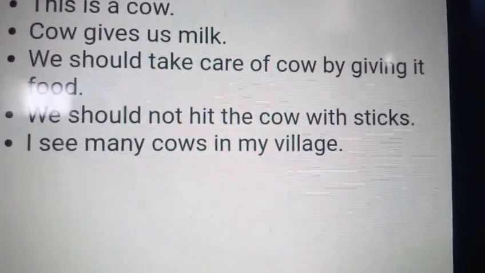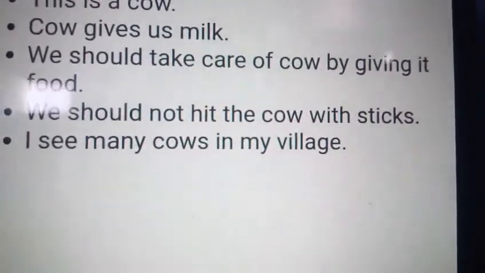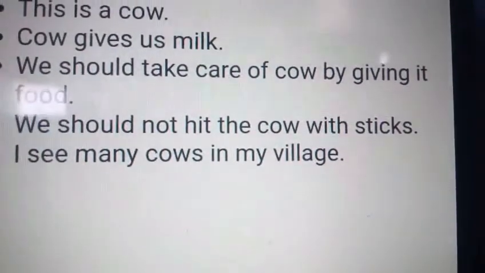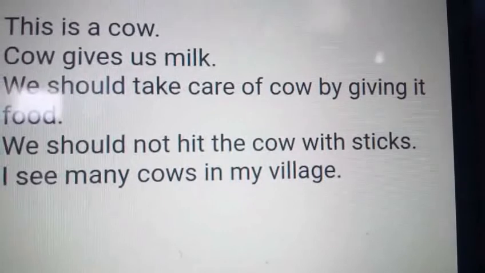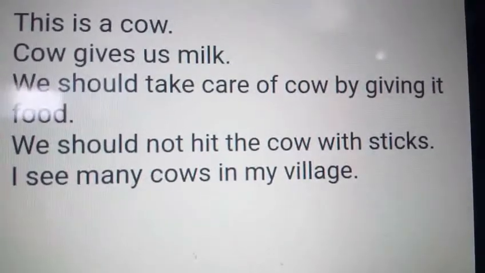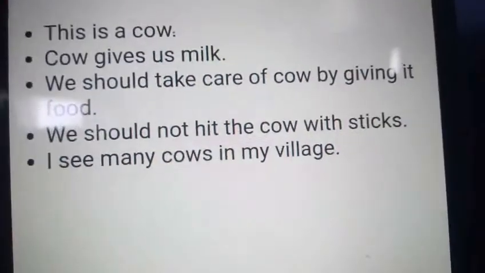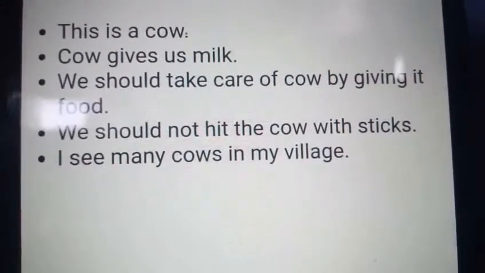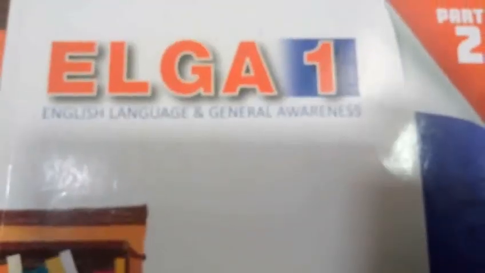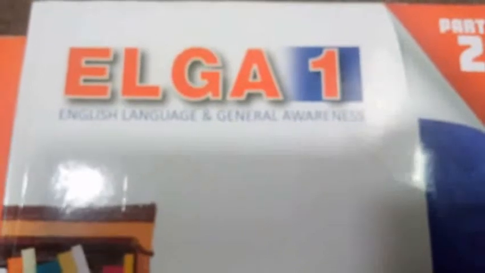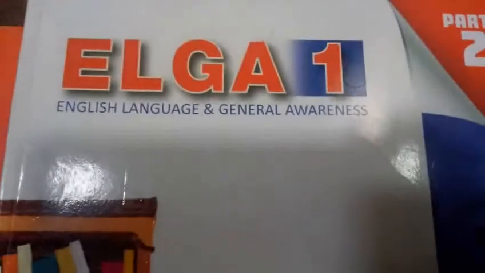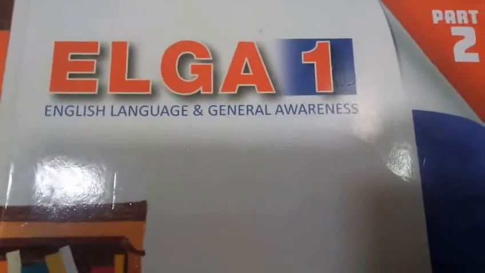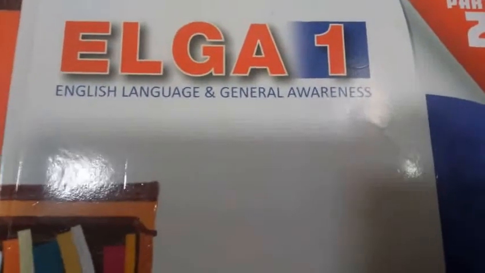What should we not do to the cow? Hit. I see many cows in my village. This is an example about my drawing, my dear children. So in your home you have to think and draw about the topic. What is the topic? How we can take care of animals, okay?